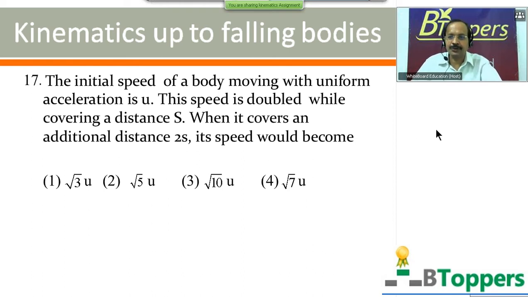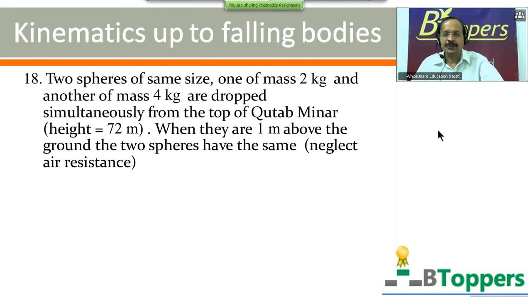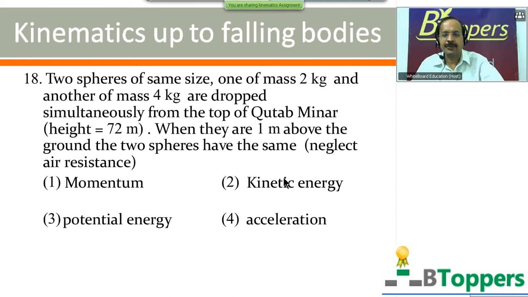In case you require more time to answer the question, you can take a pause and try the problem yourself. See the next question. Two spheres of same size, one of mass 2 kg and another of mass 4 kg, are dropped simultaneously from the top of Qutub Minar, height 72 meters. When they are 1 meter above the ground, the two spheres have the same. Four options are given. First option momentum, second option kinetic energy, third option potential energy, fourth option acceleration. Within brackets is given, neglect air resistance. Come on, try the question.